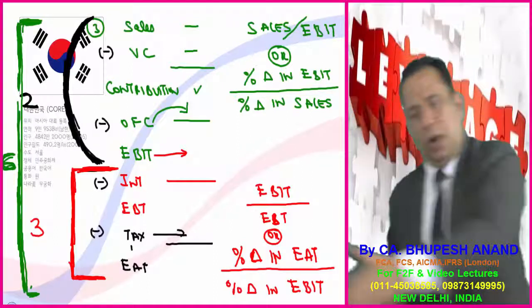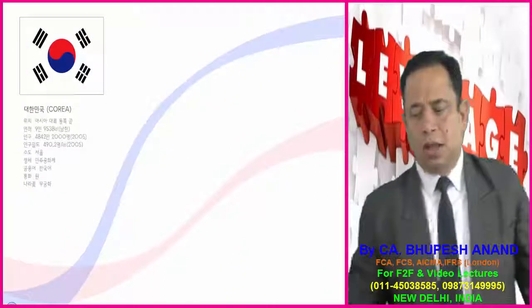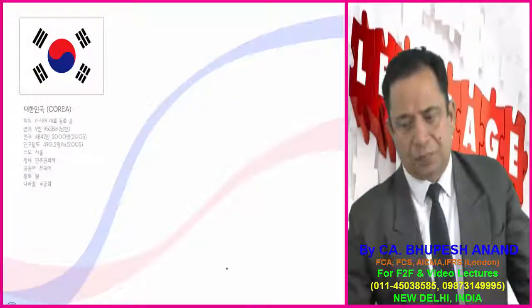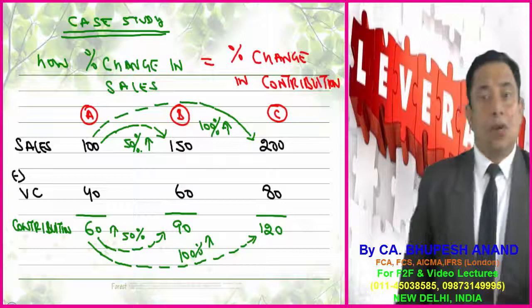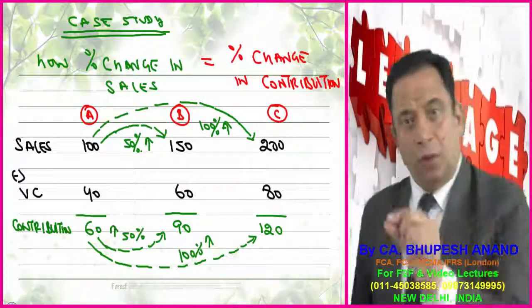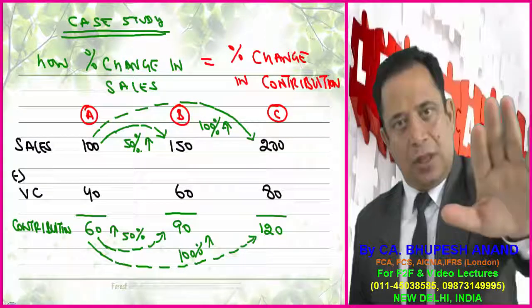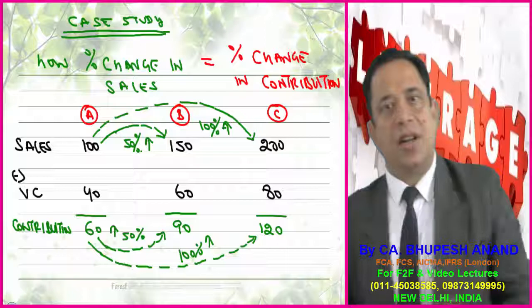And I have written the formulas, showing how these formulas have been derived. I have given you the logic also in the last class. Now, why can I use percentage change in sales instead of contribution, or contribution instead of sales? To prove that, I have taken a case study.